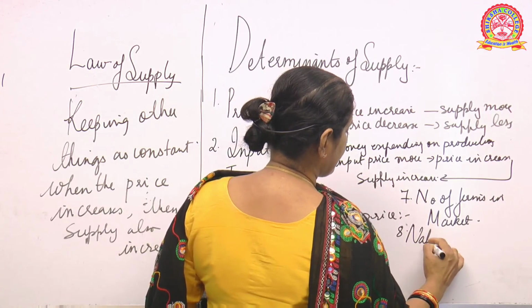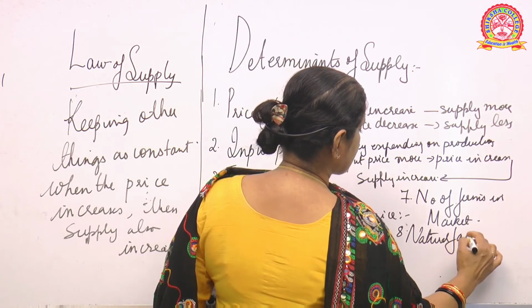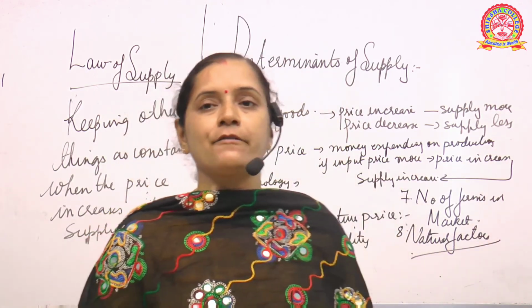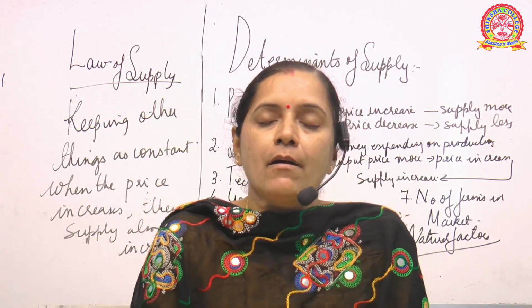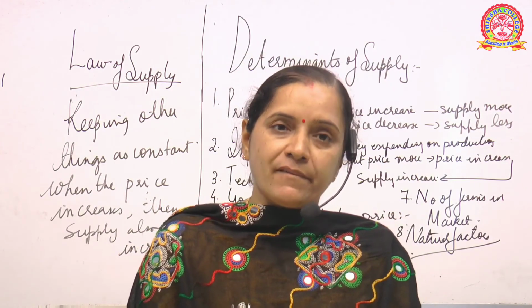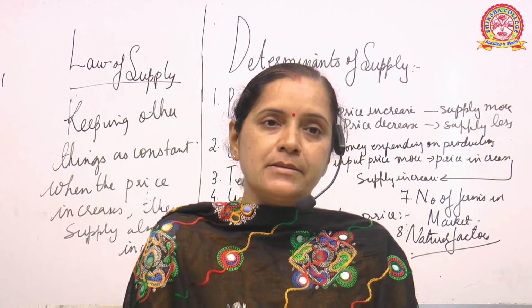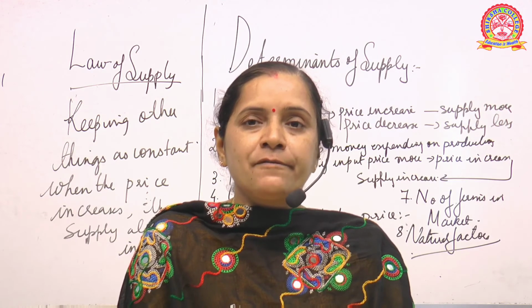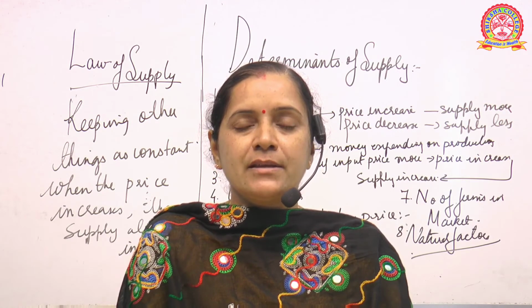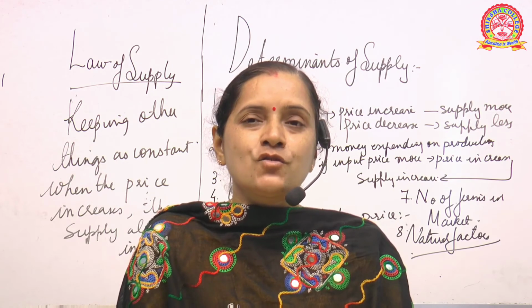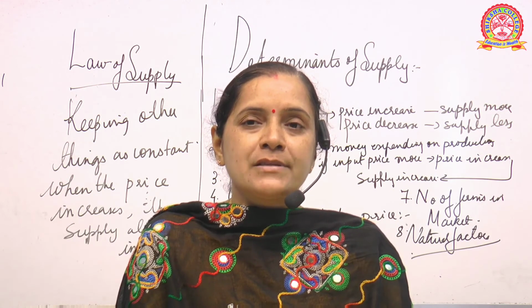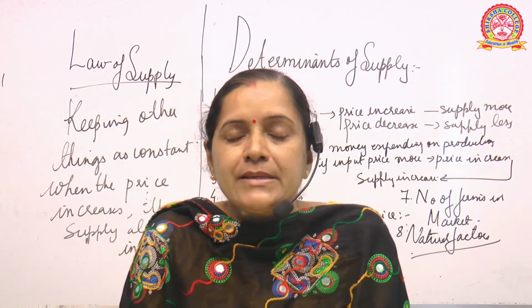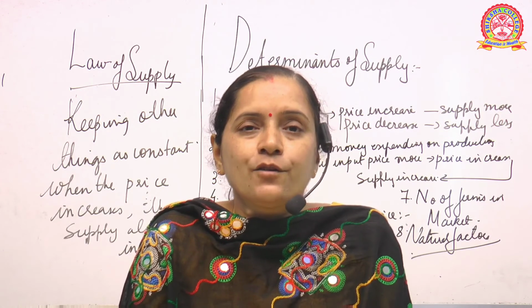Natural factors. Now, how do natural factors have an effect? See, natural factors are like flood, calamity, power cut, or some kind of weather imbalance. Sometimes there is a flood situation, or heavy rainfall, or severe power cuts. These kinds of natural problems or risks come which are beyond the control of the industry.